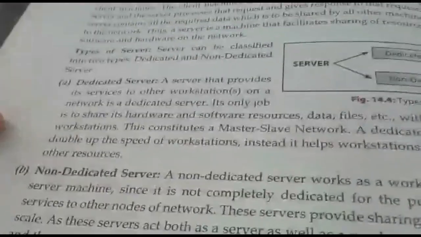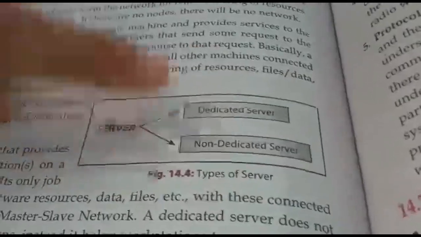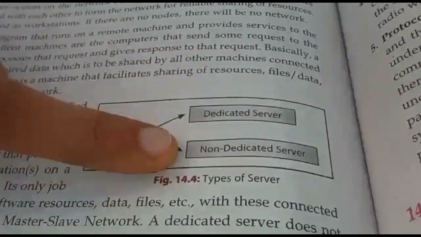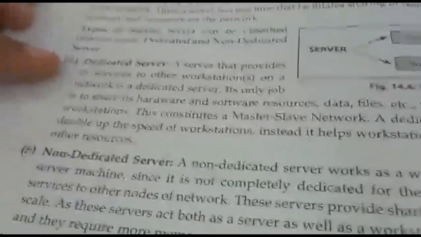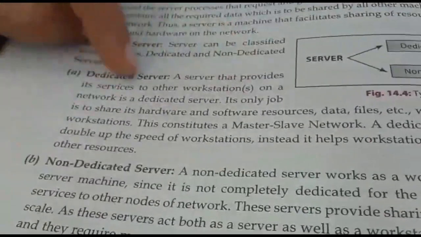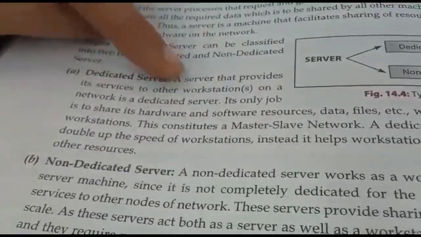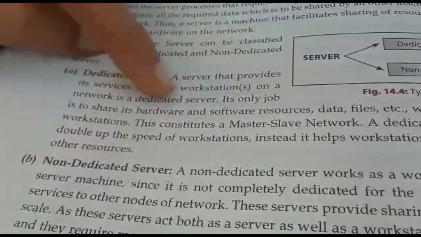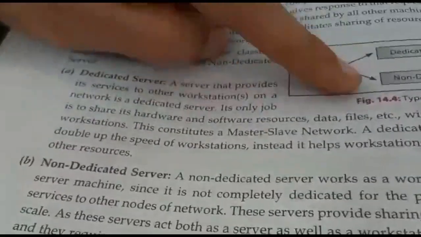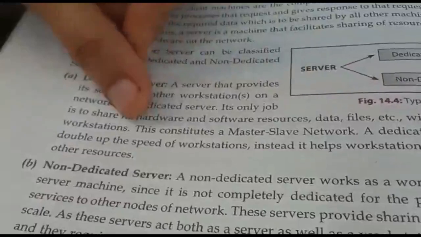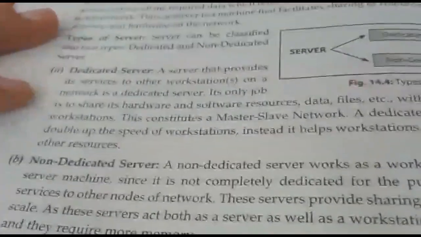Then there are two types of servers: dedicated server and non-dedicated server. Can you see here? See here, the classification is shown. Servers are of two types, dedicated and non-dedicated. How to define a dedicated server? A server that provides its services to other workstations on the network is a dedicated server. Its only job is to share its hardware and software resources, files, etc. with these connected workstations.